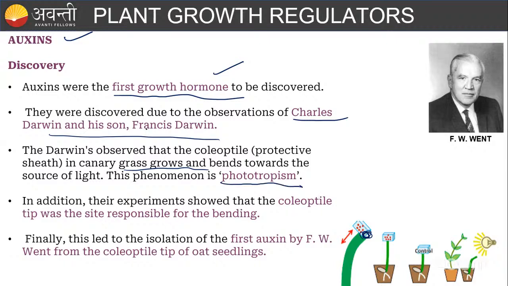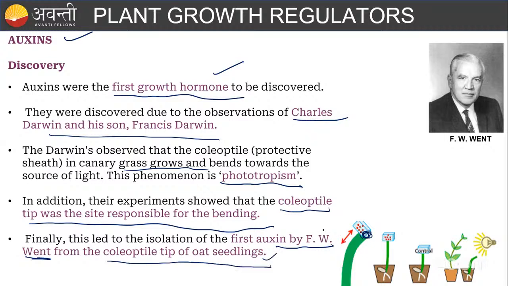There, the hormone present is nothing but the auxin. Auxin is helping in phototropism. Remember that, it is the site responsible for the bending. And finally, auxin was first discovered by F.W. Went on the coleoptile tip of the oat seedling. Remember this: F.W. Went and coleoptile tip of the oat seedling. This type of question you will get in match the following.